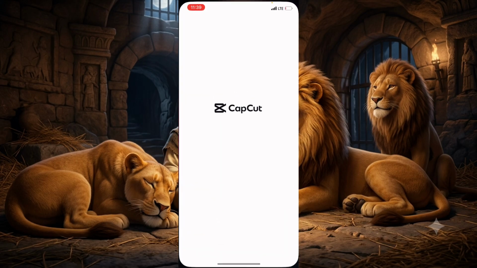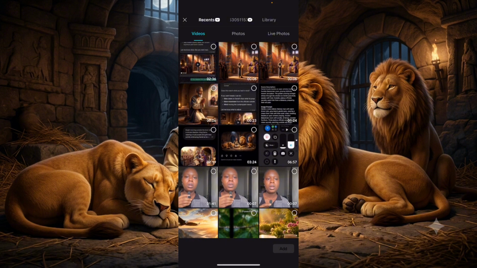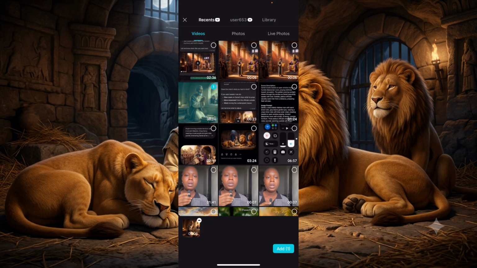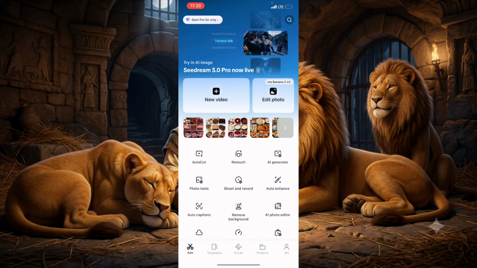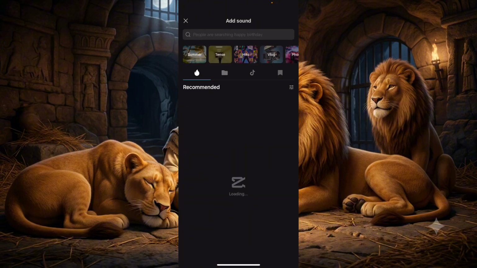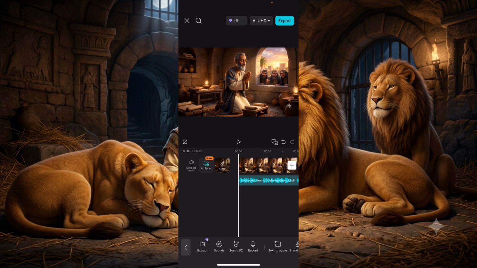So this is CapCut. I'm just going to click on new video. I'm going to select all the videos that I generated. So these are the videos. Let me just say I want to use this tool first. Now once I'm done with this, all I'm going to do is go to audio and look for the audio that I've generated. So this is the audio here. I'm just going to click on this plus sign. So let's just listen to the audio.